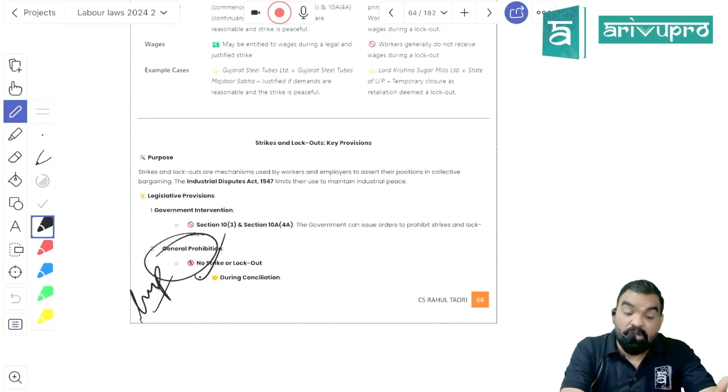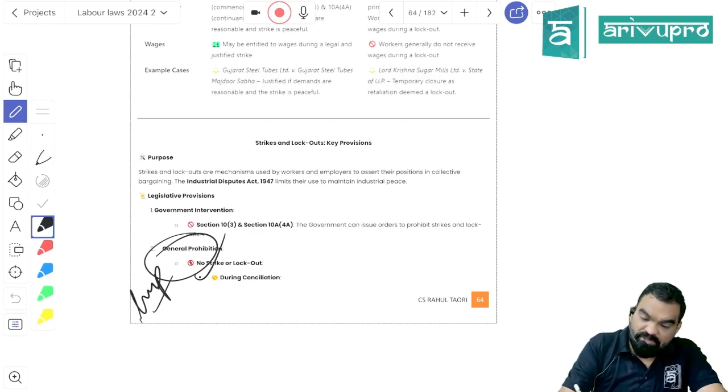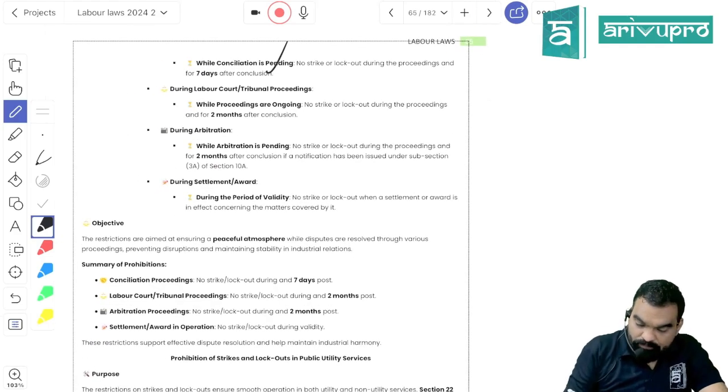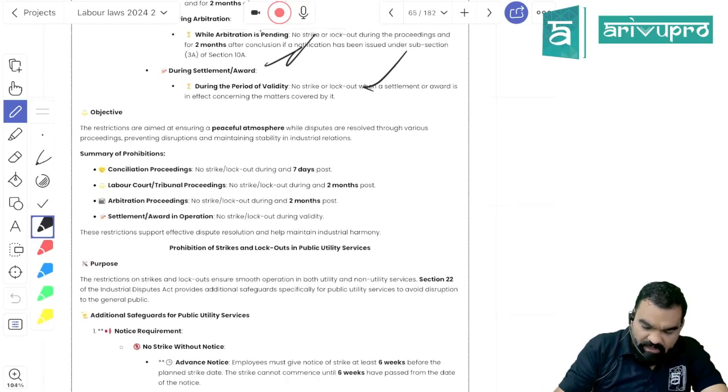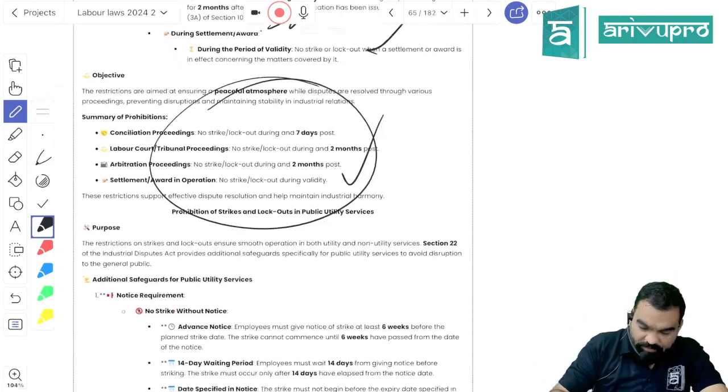What they are saying is that, first, if there is some conciliation going on with the conciliator for the settlement, you cannot get into strike in that period. Once the settlement has been done by the conciliator, for a period of next 7 days, you cannot get into strike or lockout. If you have any dispute submitted with the industrial court or with the arbitrator, during the proceeding of arbitration or industrial court, you cannot get into strike or lockout, and for a period of next 2 months, you cannot get into it. Is it clear? These are the periods where strike is not at all allowed. I have given the summary as well. Okay.